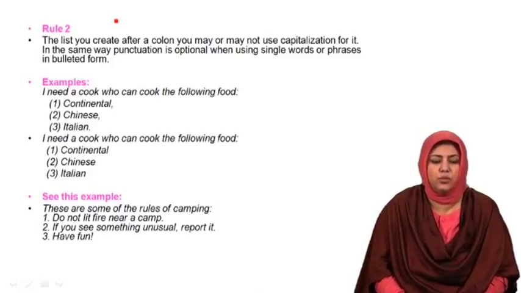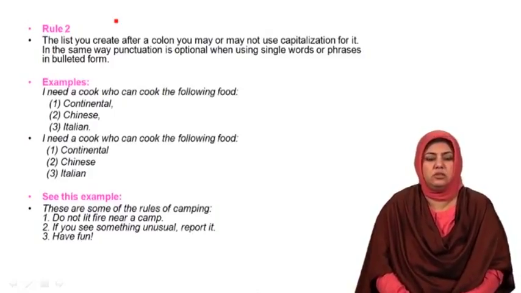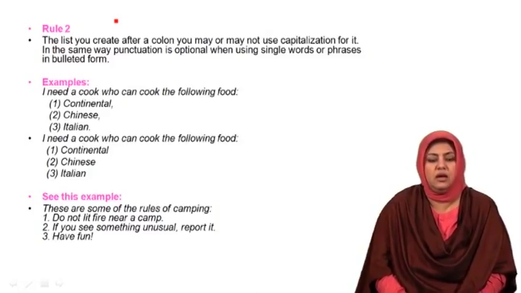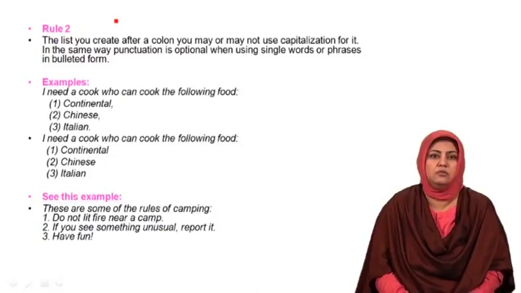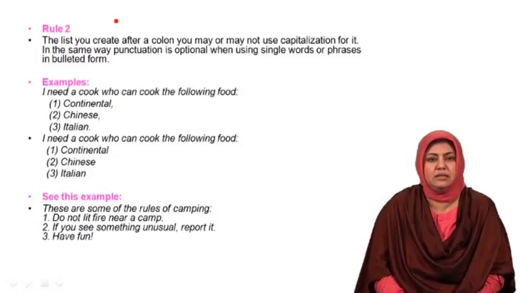In some cases where proper nouns are not mentioned, you can also make a choice of non-capitalization. If you notice here, the words like Italian and Chinese, because they are proper nouns, they have to be capitalized.